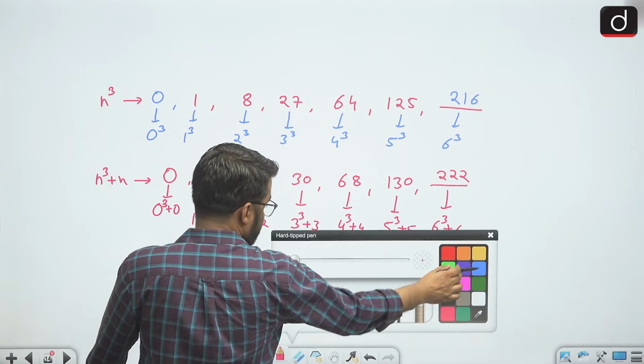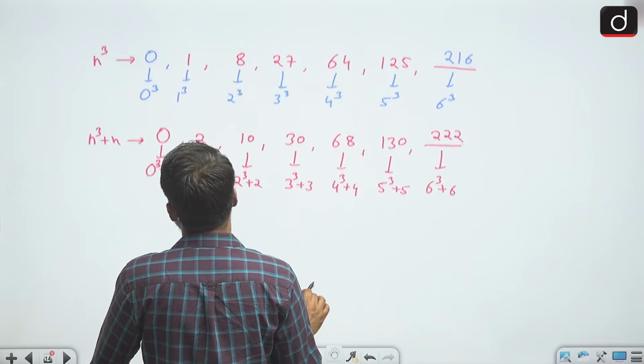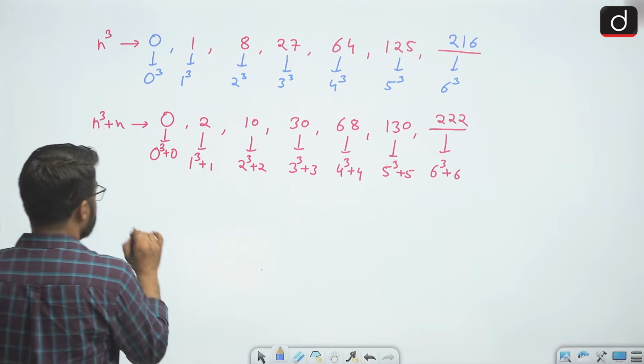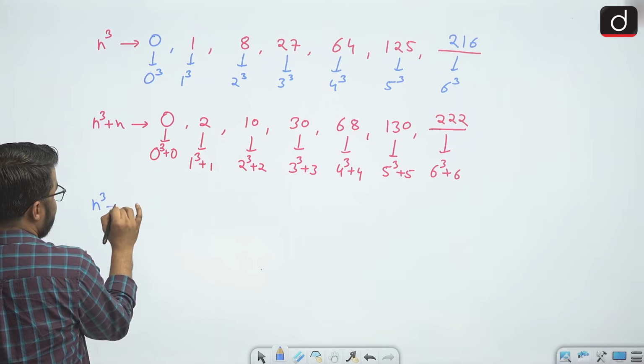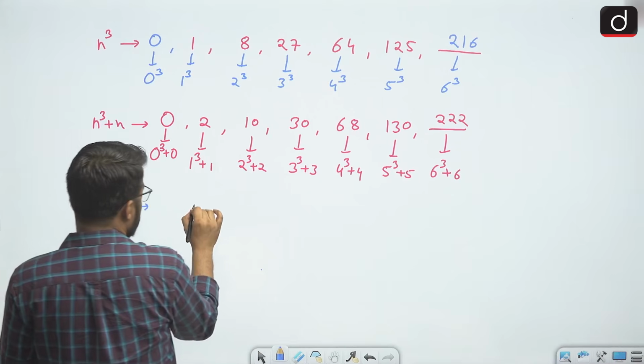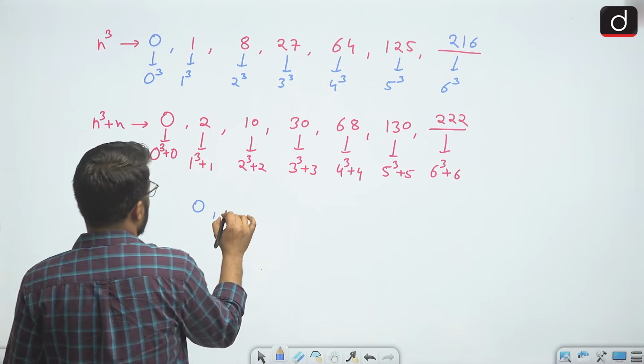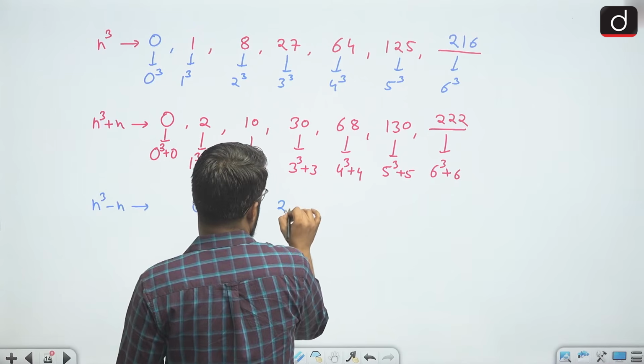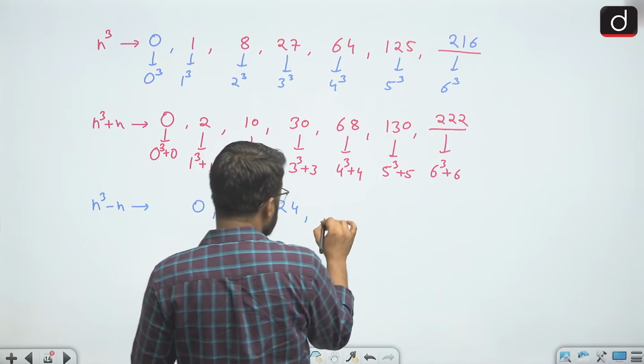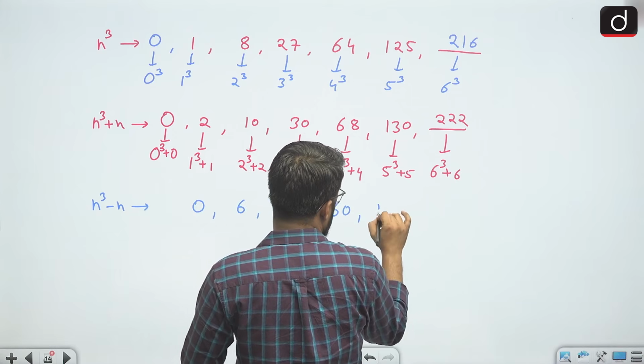Now let's say my given series is of n cube minus n nature. In that case the terms could be 0, 6, 24, 60, 120.